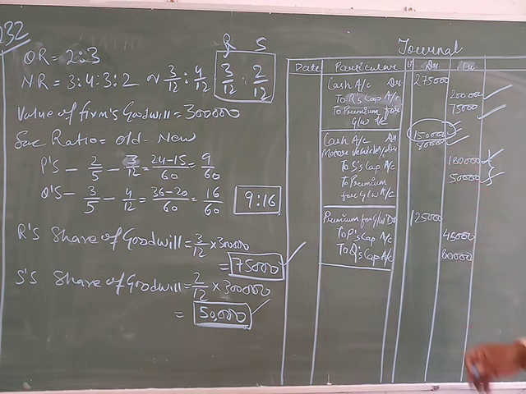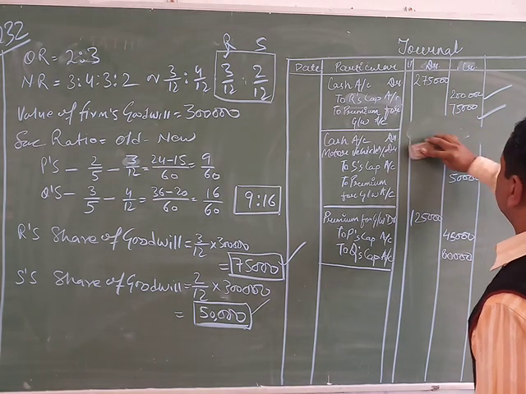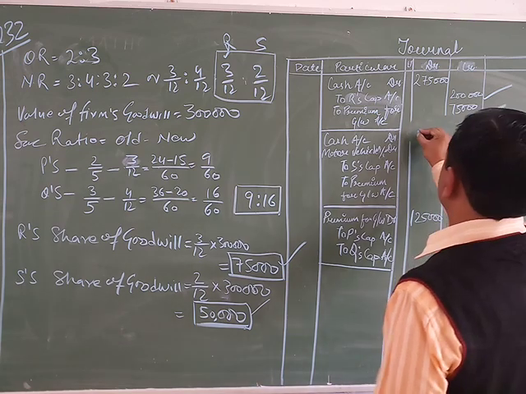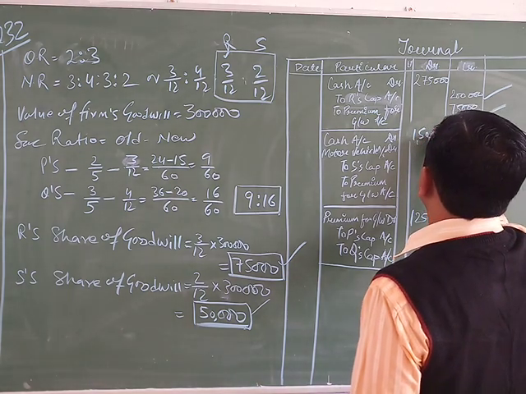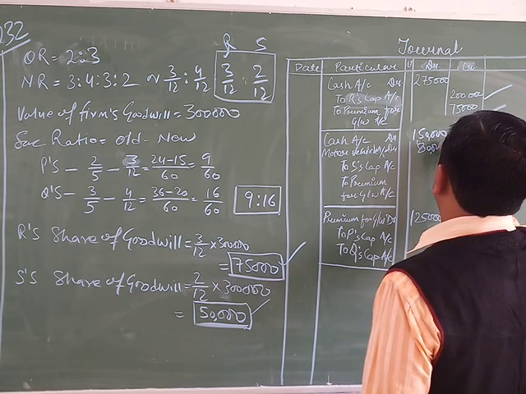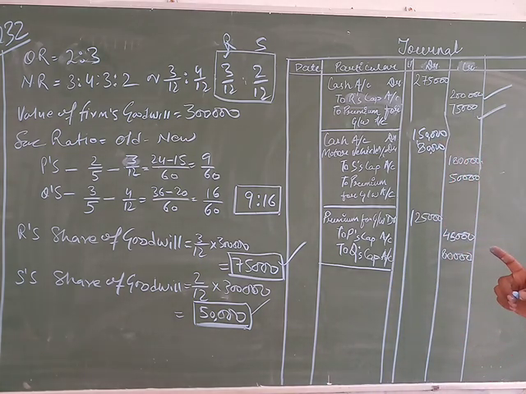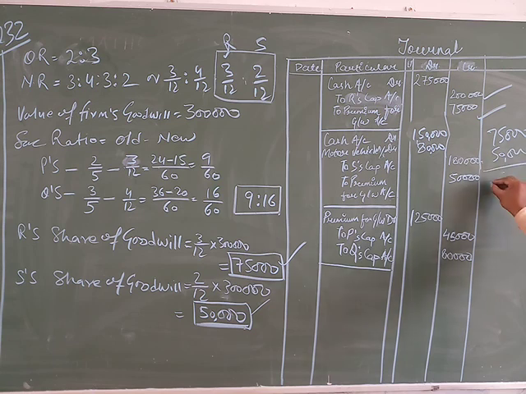After that, the total goodwill brought by both partners is added. The goodwill brought by R is 75,000 and by S is 50,000, so the total goodwill brought in cash is 1,25,000.